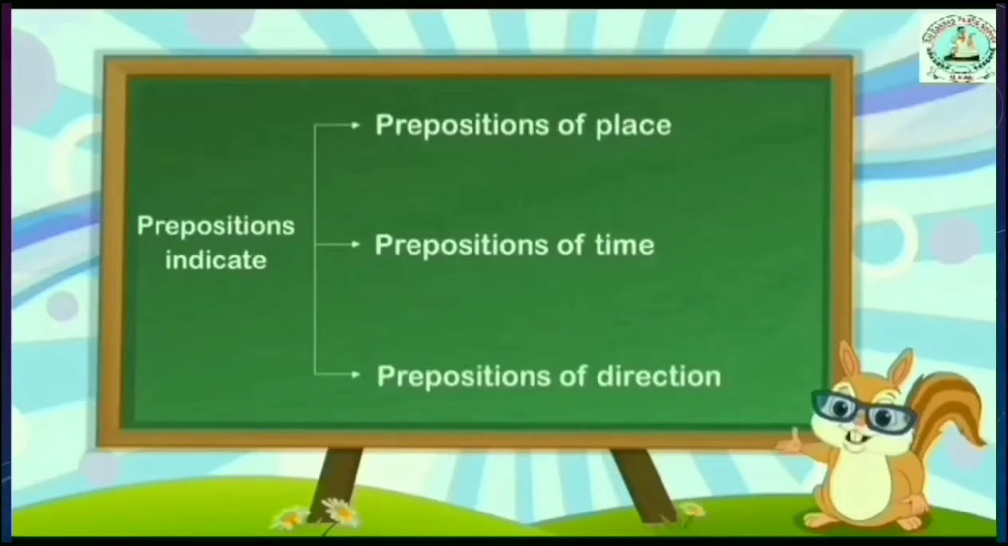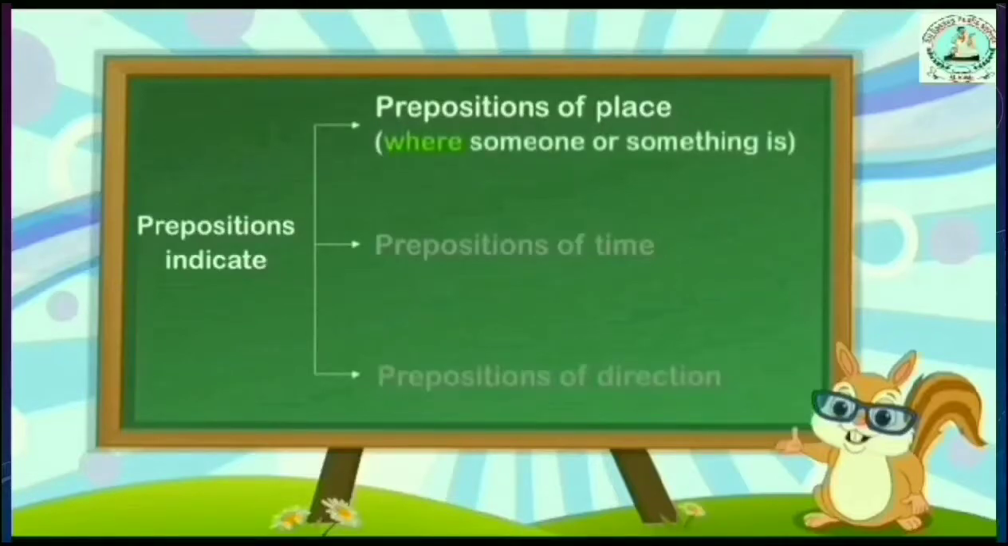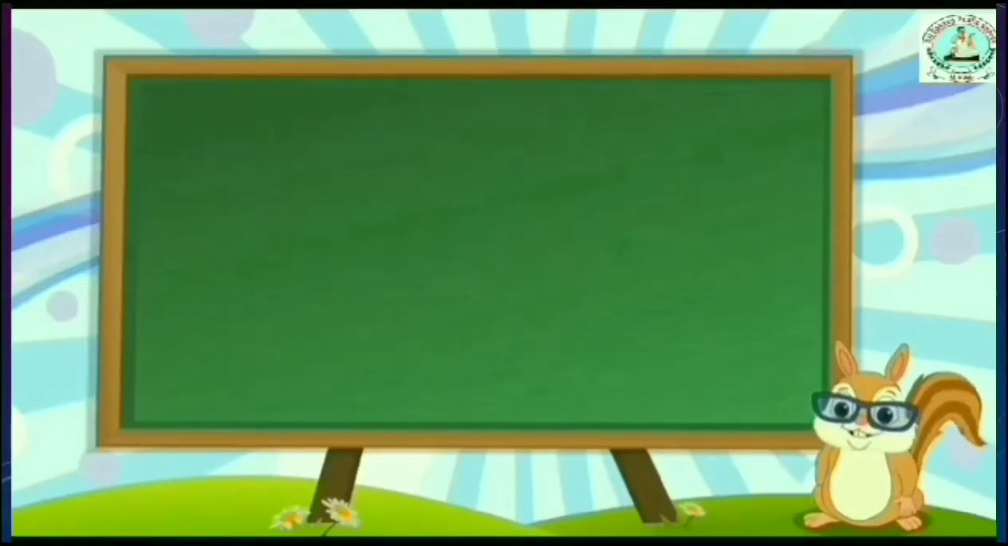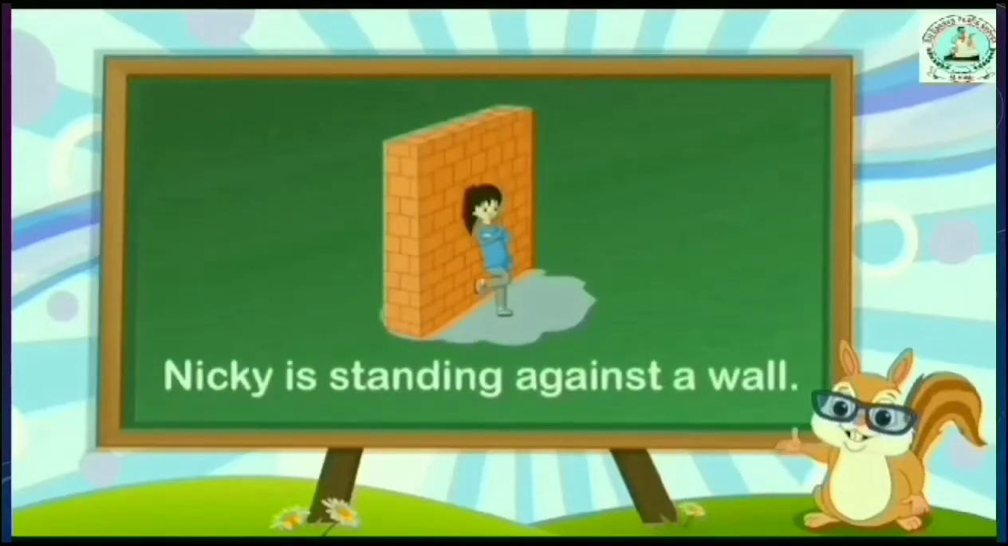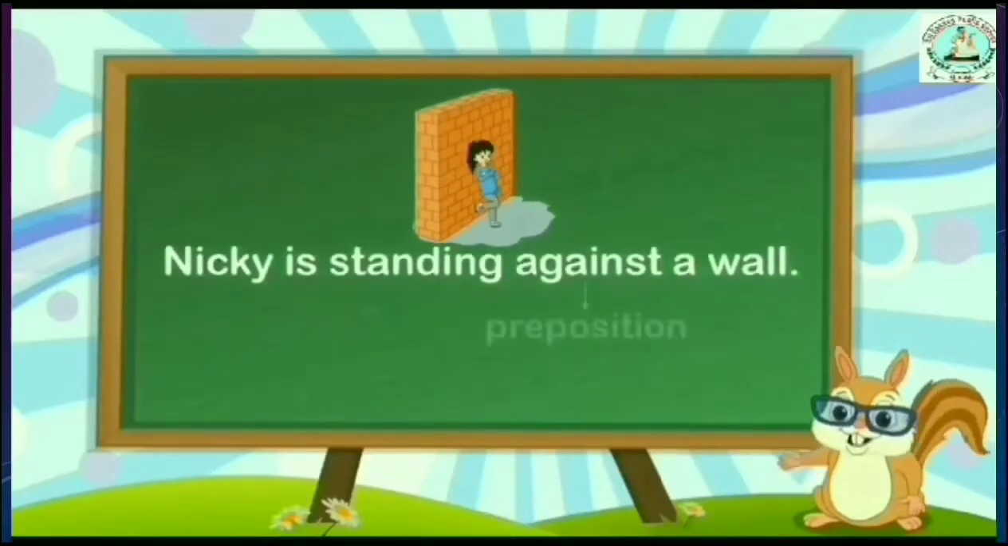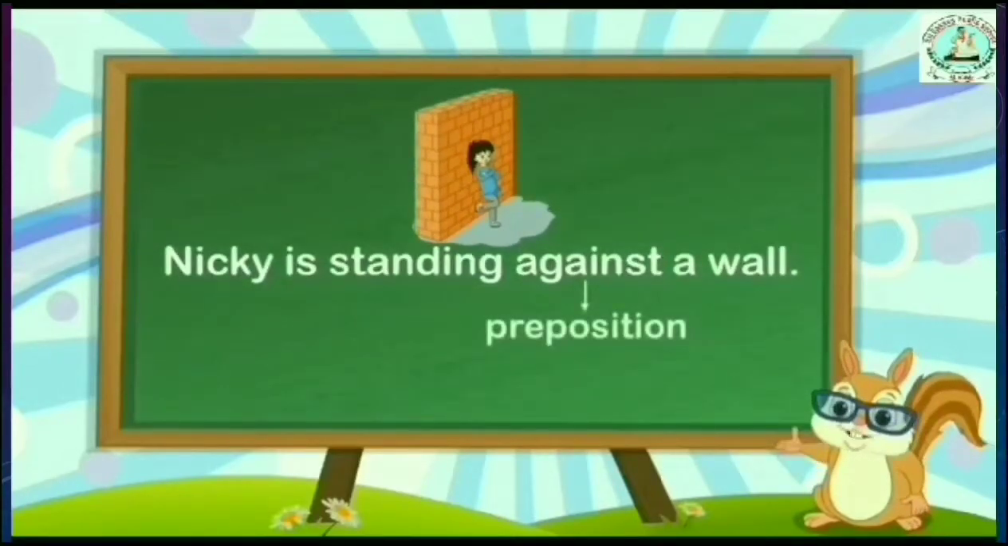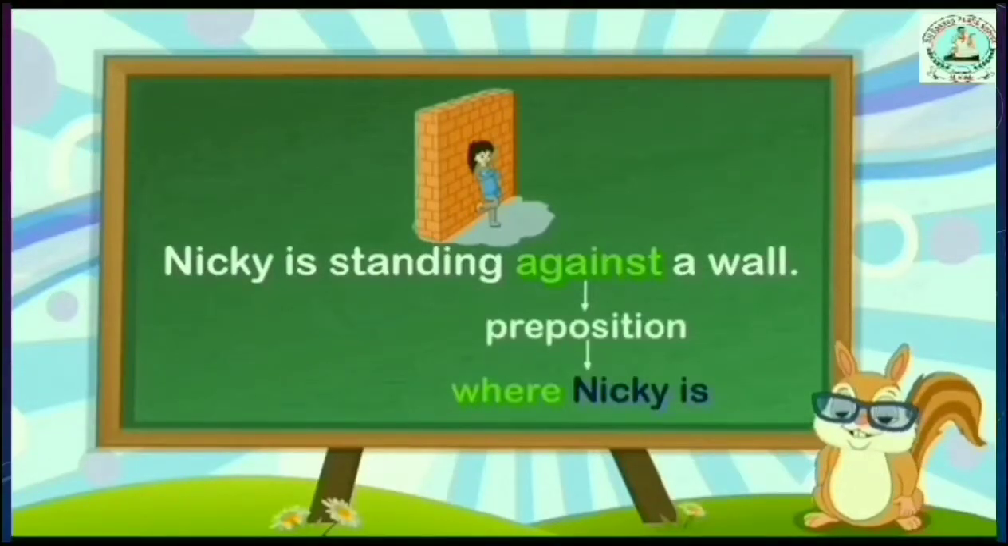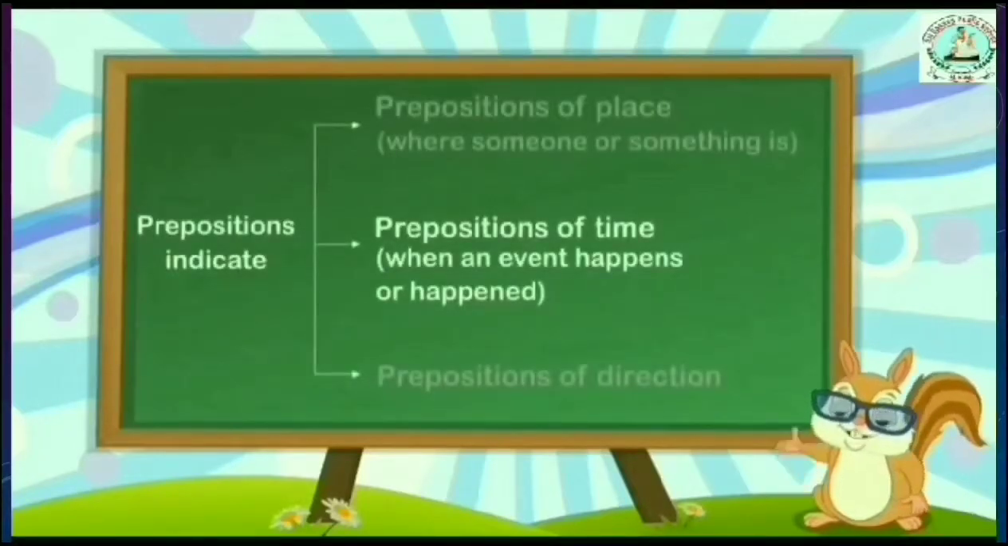So first one, the preposition of place. Sometimes the prepositions indicate where someone or something is. So such prepositions are called prepositions of place. For example, Nikki is standing against a wall. Here the preposition against shows where Nikki is. It is showing where someone or something is.